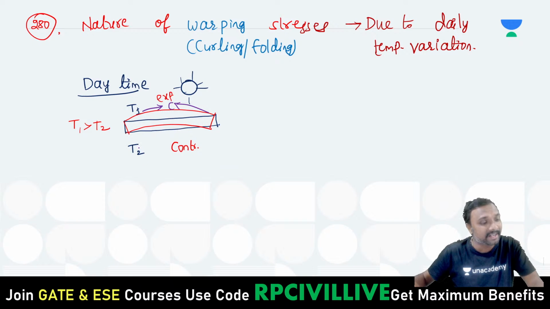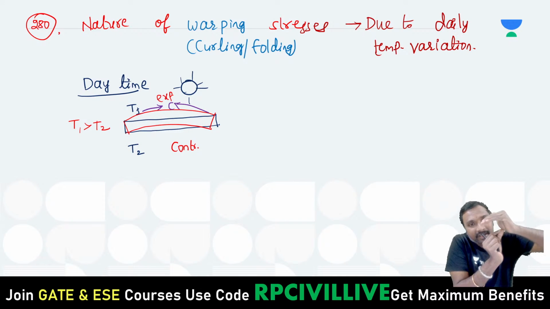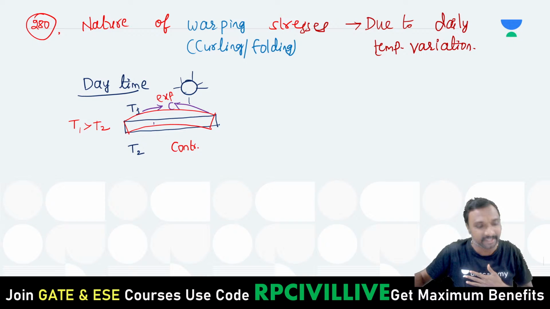And at the bottom, contraction. Contraction means a decrease in the dimension. How can you avoid this decrease in the dimension? The decrease in the dimension will be resisted by this tension. Yes or no? It will be resisted by this tension, or not, all of you? Tension, you can say, right?